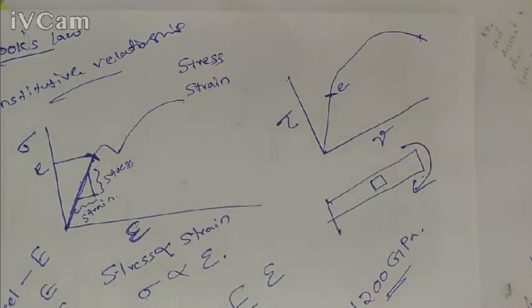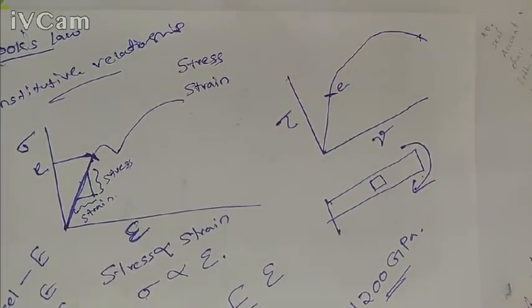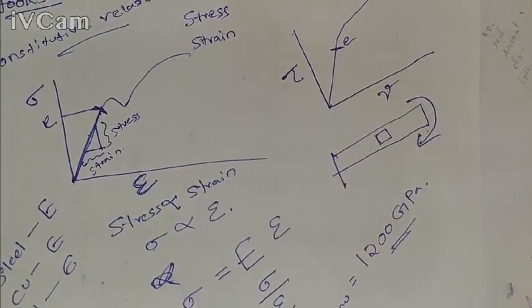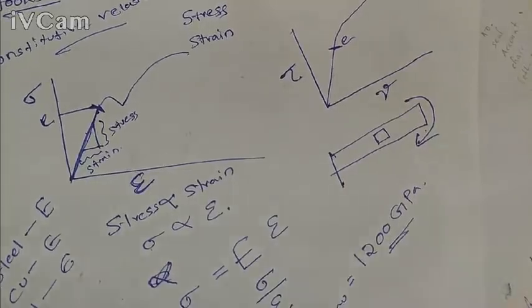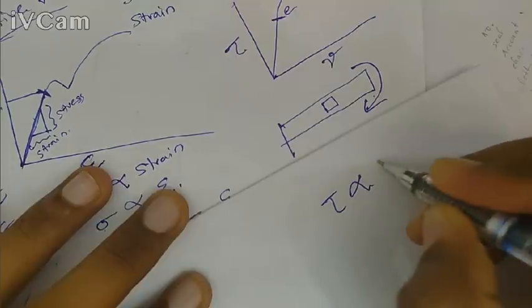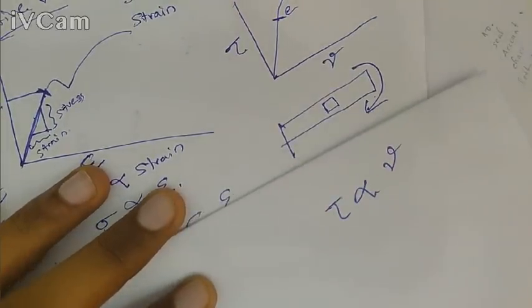Up to the elastic limit, the shear stress is proportional to shear strain. So we can say tau is proportional to gamma, the shear strain.